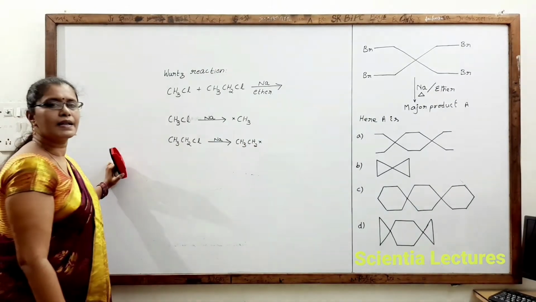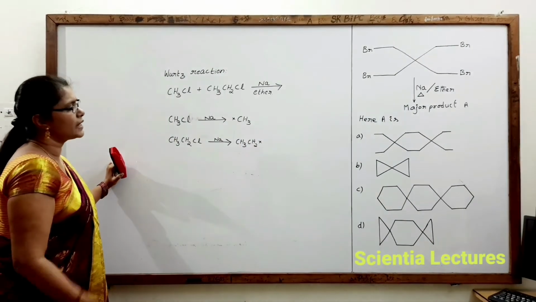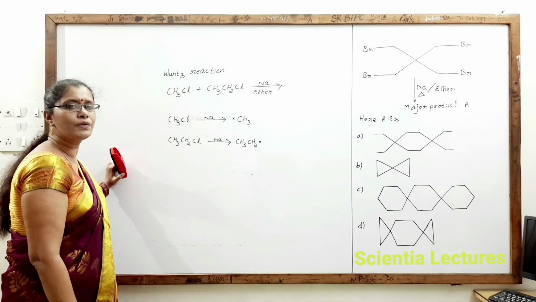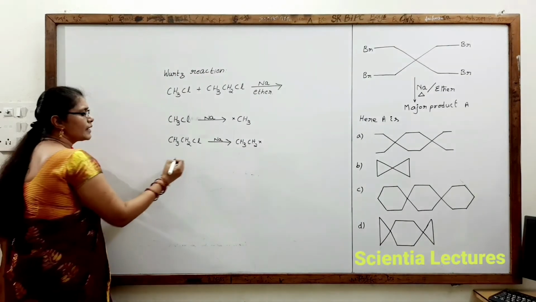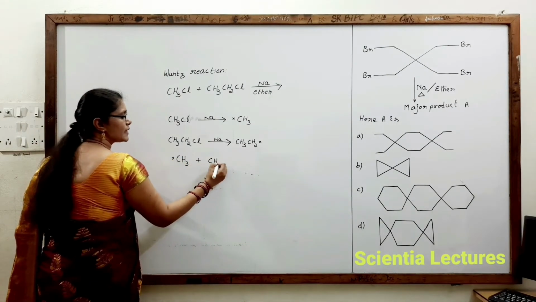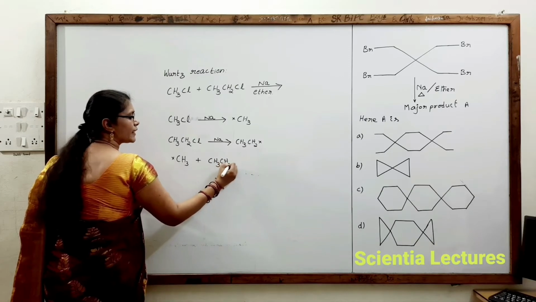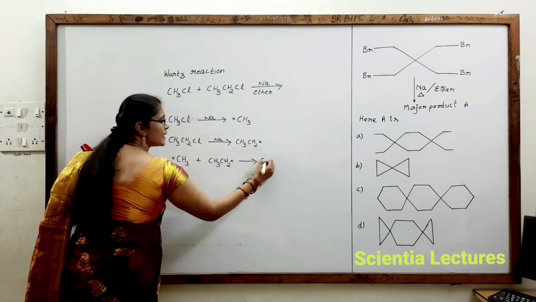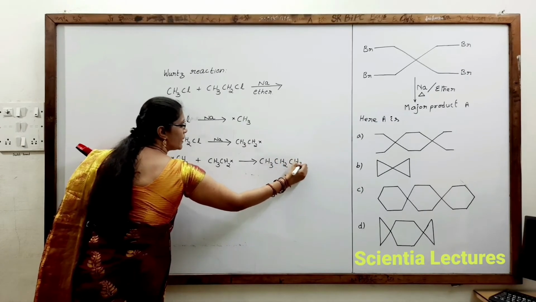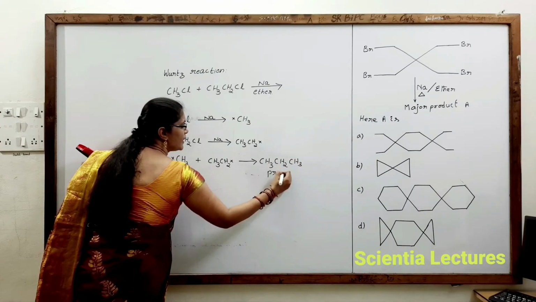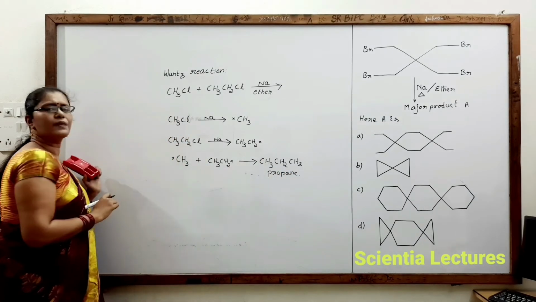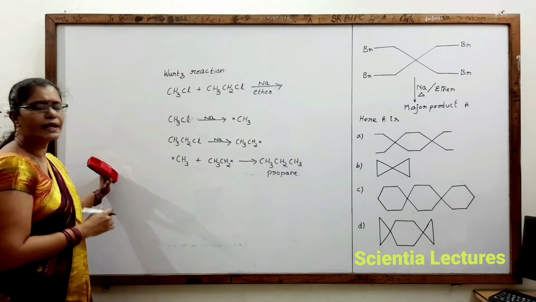Now in this case, unlike the before case where we got 2 methyl free radicals which combined with each other to produce ethane, CH3 free radical combines with CH3CH2 free radical, producing CH3CH2CH3, that is propane. That is the product we generally expect to get. But of course, whatever we take, always it would be taken in excess.